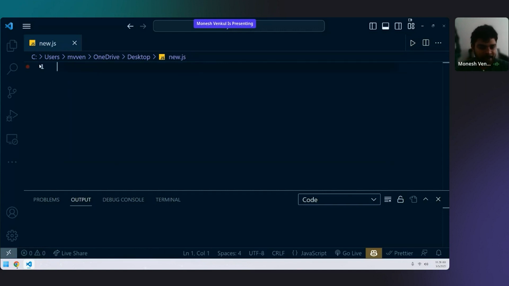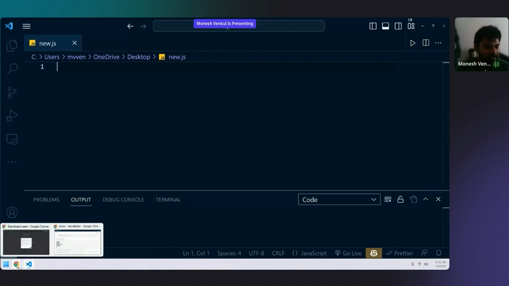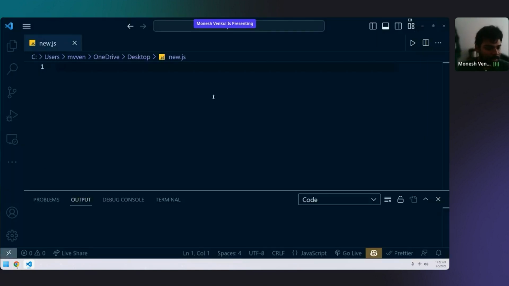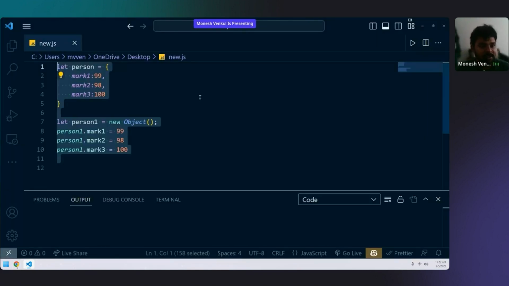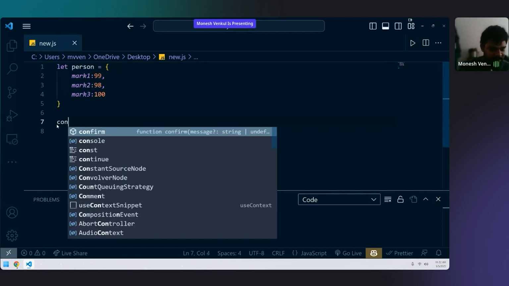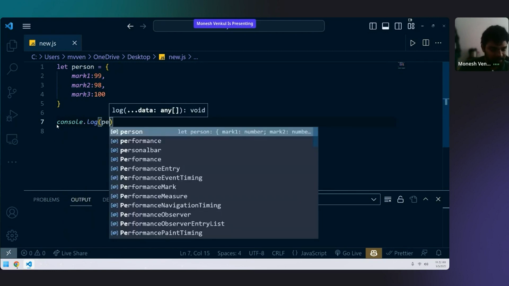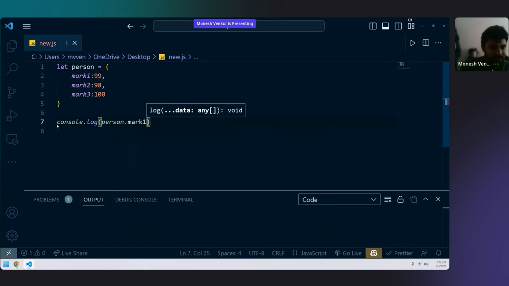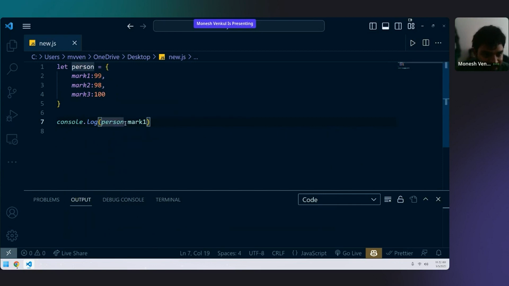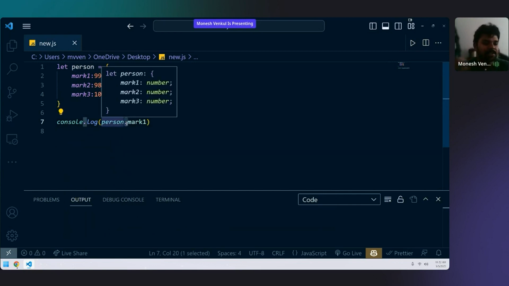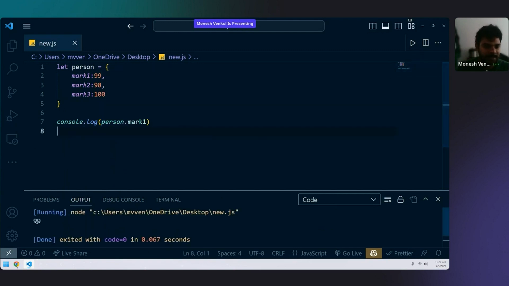Okay, nested objects. The concept of nested objects. Till now, if anyone has any doubt, you can ask me. Till now, what is the dot for? This dot I've explained. This dot is nothing but accessing the values. Console.log, I write person dot mark1. This dot you see here, person dot mark1, is used for accessing, for getting the values as output. See, 99.